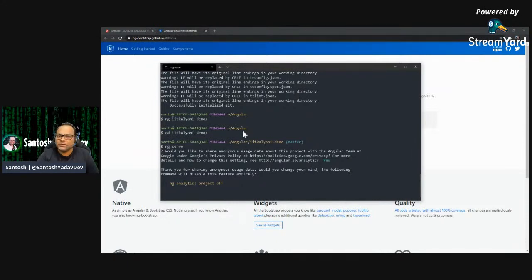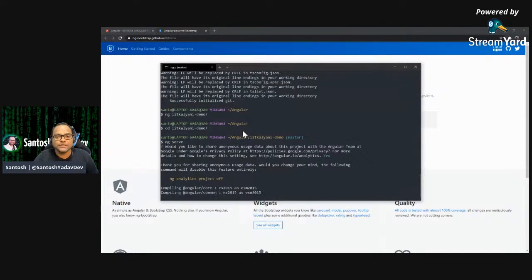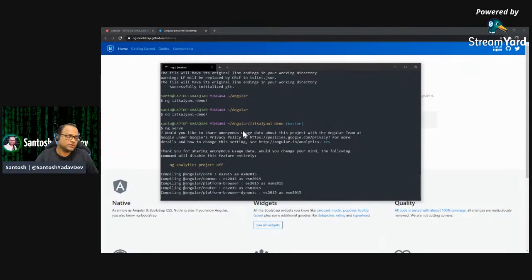It will just compile your application, and it will give a URL localhost 4000. In case you pass -o flag, it will also start your application in your default browser. So in case you have a default browser as Chrome, it will just go ahead and open your application inside Chrome. So let's go ahead and see what it does.